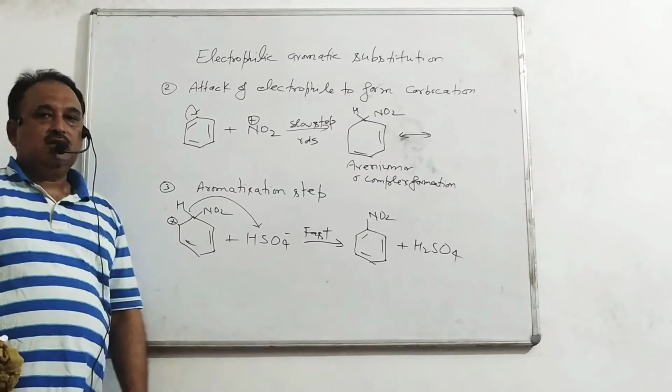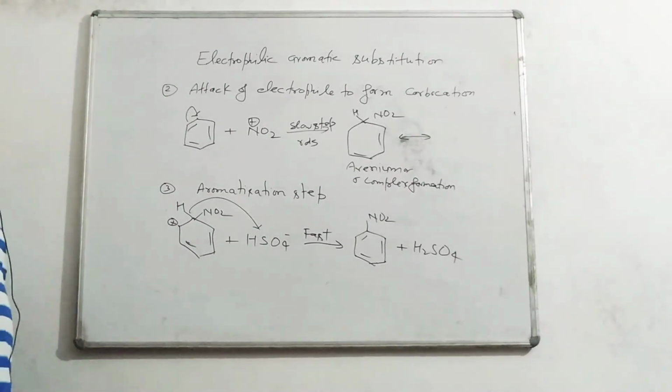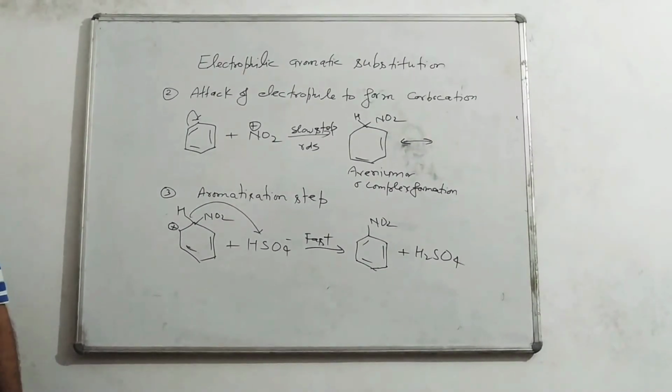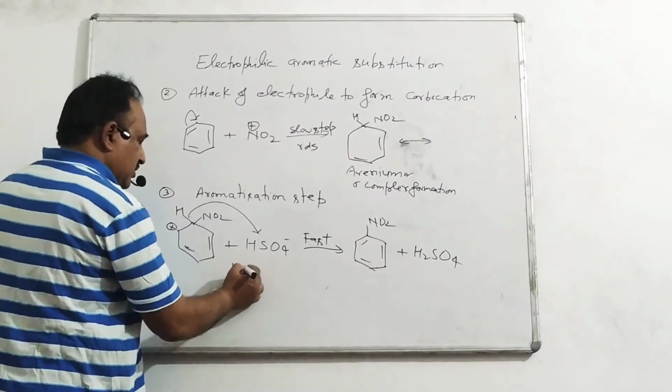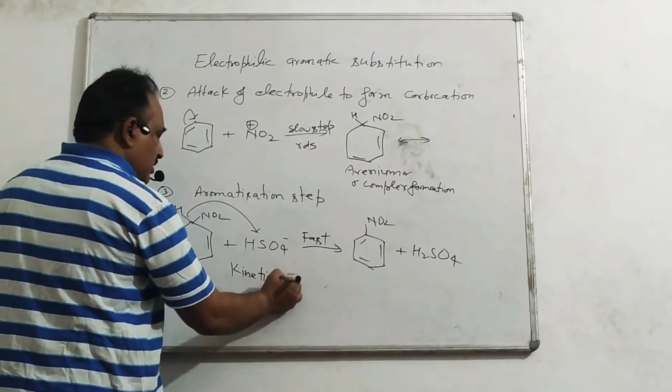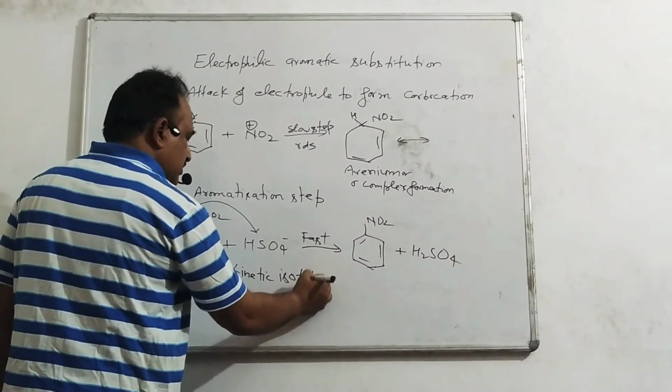Here we are taking a small discussion on kinetic isotope effect. In nitration, kinetic isotope effect.